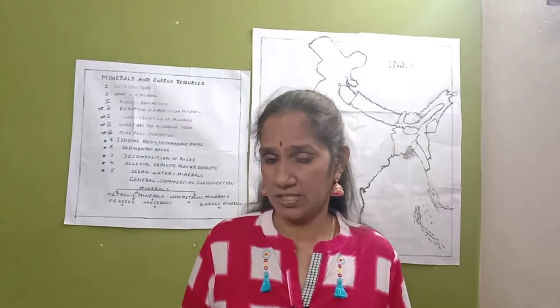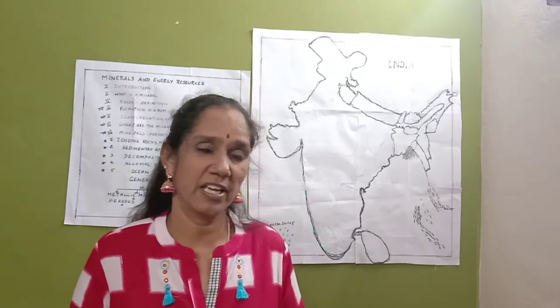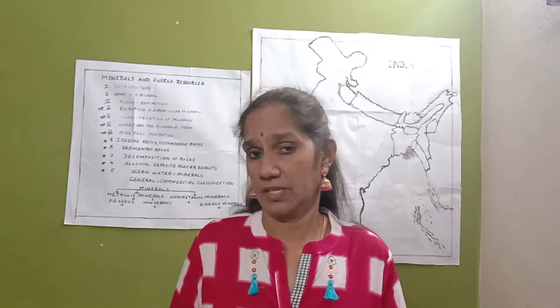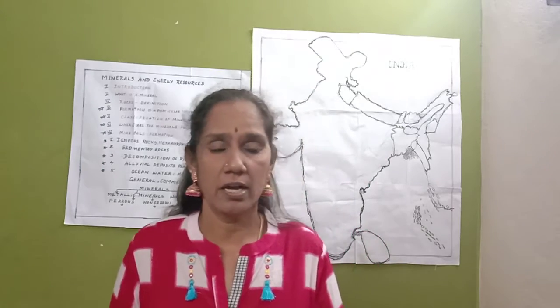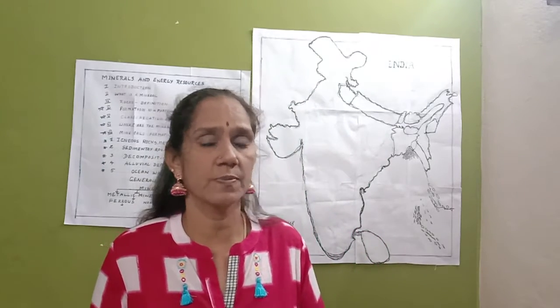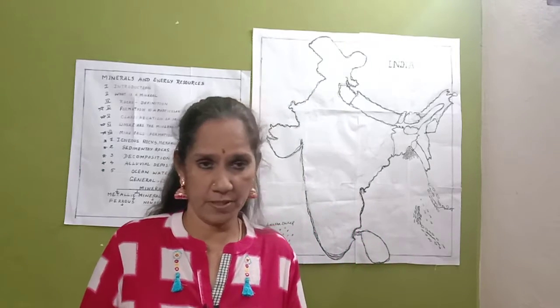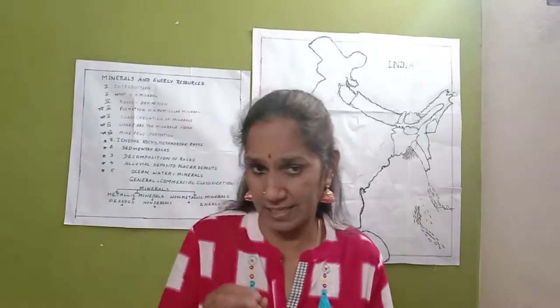This in turn results in a wide range of colors, hardness, luster, crystal forms, density and different characteristic features that the particular mineral possesses.